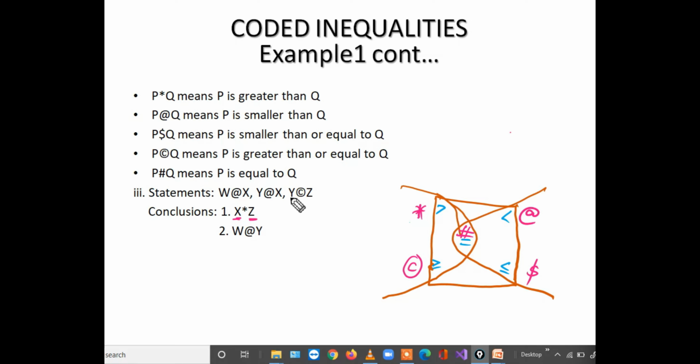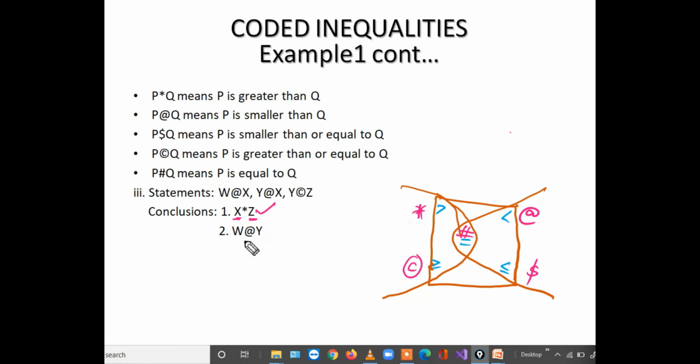What is the common element? Y. So X to Y at the rate reverse, but Y to Z it is cooperate. So we have to combine at the rate reverse with cooperate. Reverse of at the rate is star, and if we combine with cooperate, the result will be star only, and here we have star, so that's why follows.